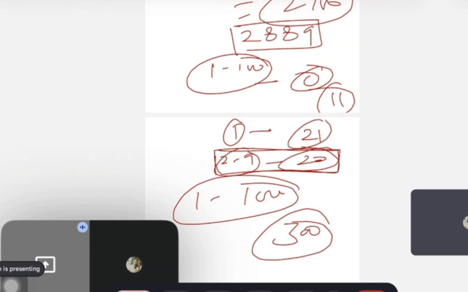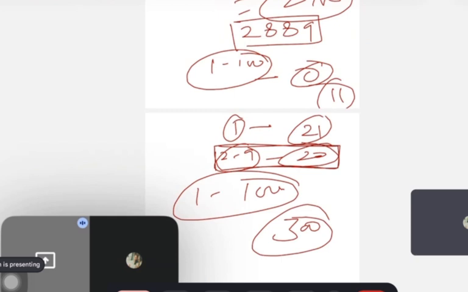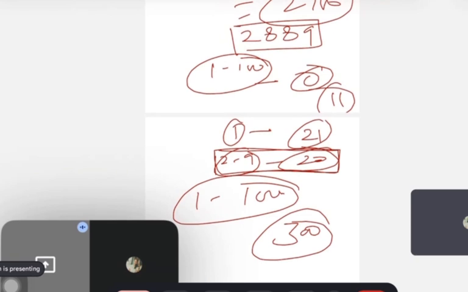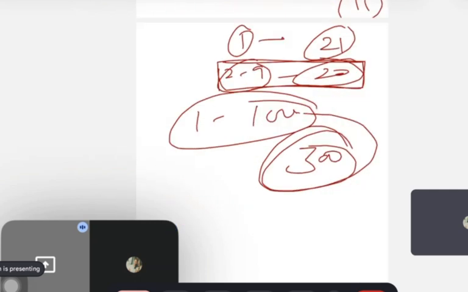Because, guys, one digit will basically appear 100 times in each hundred. For example, 500 will be 100 times, 400 will be 100 times, so that 100 will be added, and it will become 300 total, guys.